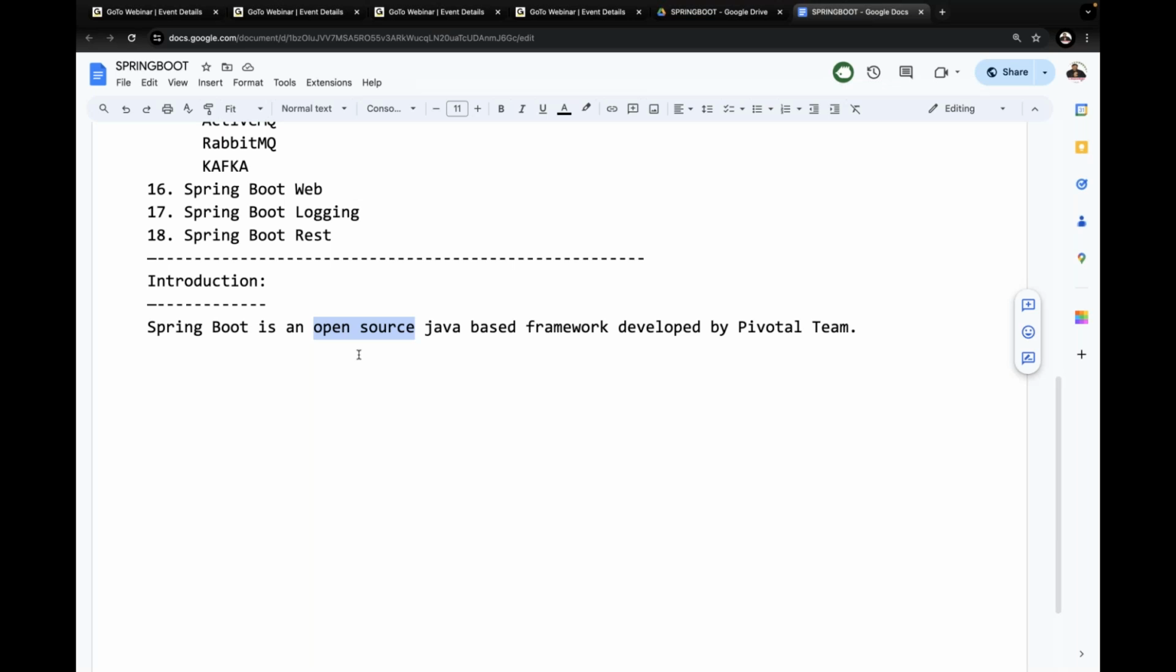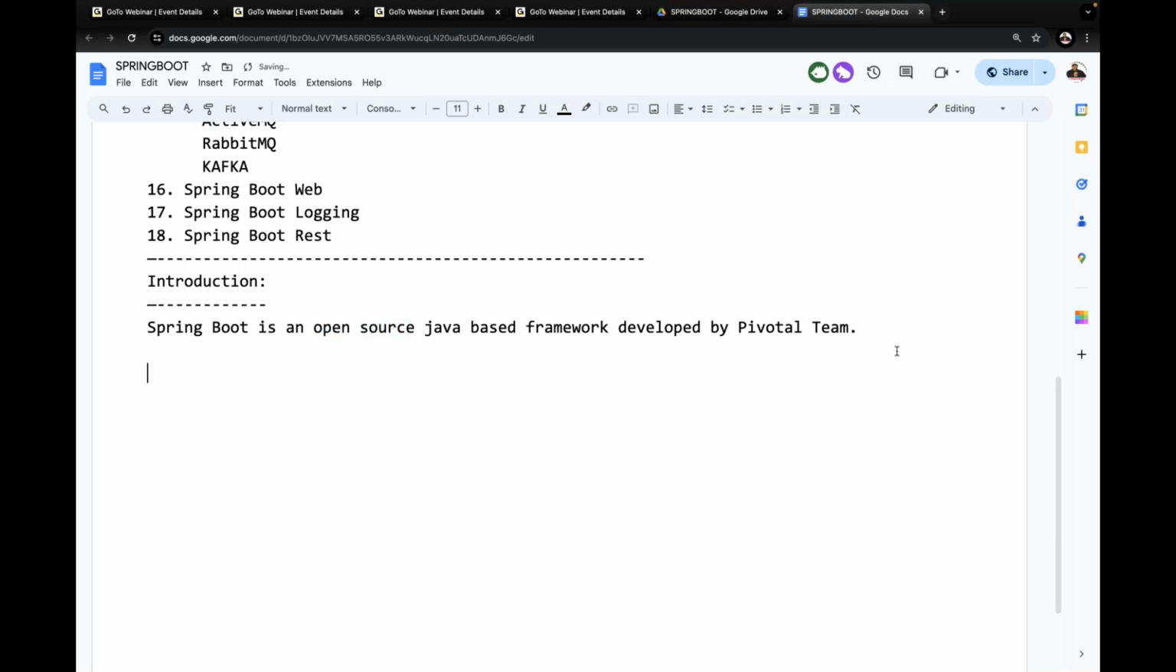Similarly, Spring Boot is an open source Java based framework developed by the Pivotal team. It was designed on top of the Spring framework only, not any other one. It is just an extension of the Spring framework, not a replacement for the Spring framework. On top of the Spring framework only, Spring Boot was designed. Try to understand the point I'm telling you. Okay, sir, good, nice. This is the very first point we have to understand about Spring Boot: it's an open source Java based framework. After completion of this, what about the next point?